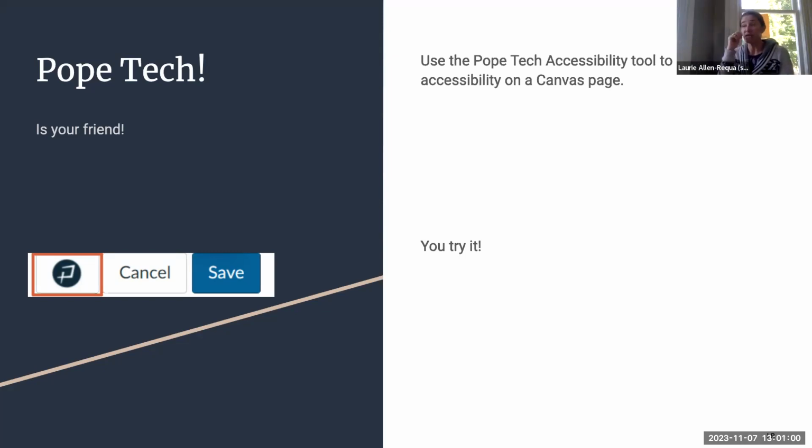It's a really quick, easy way to check the organization of your pages, if you've got your descriptive links for your web pages, your alt text for your images, and your headings. What was the fourth thing we talked about? Captions. Thank you. It'll tell you if there's a video. It doesn't necessarily tell you if there are captions, but it'll tell you if there's a video.